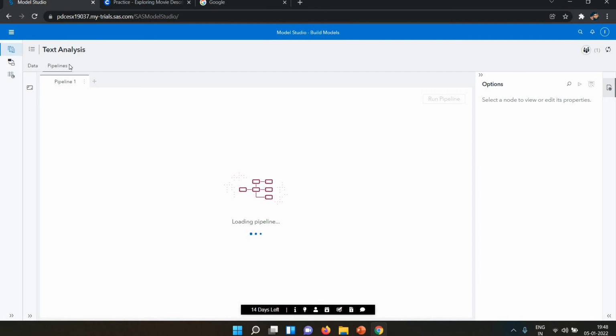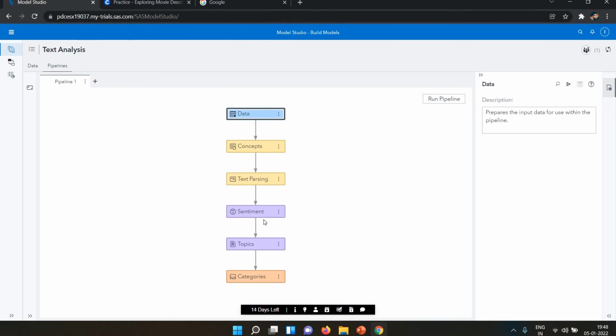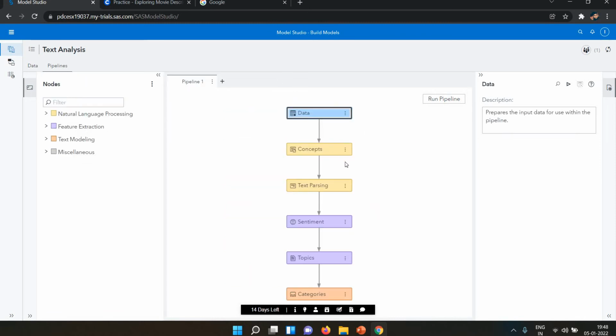Because I selected the template, the pipeline is created by default. Let's see the nodes first. A node is basically a step we take on our data, the analytics we do on our data. In the nodes we have some data, then we have concepts and text parsing. That is NLP, so concepts and text parsing are available in the NLP.